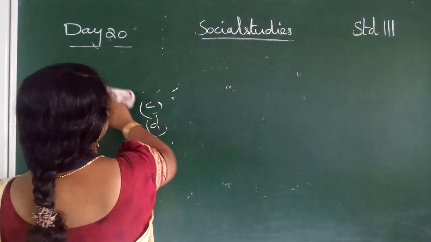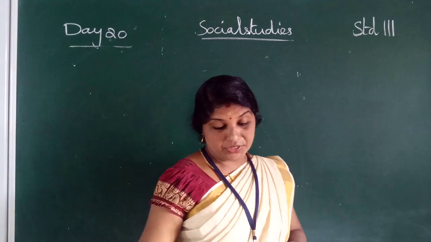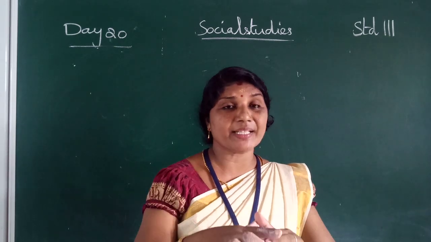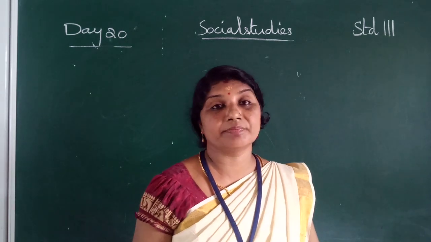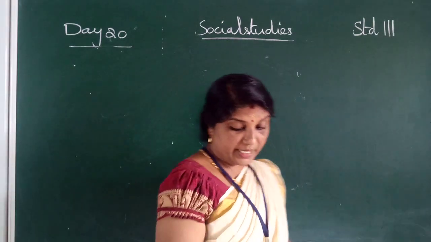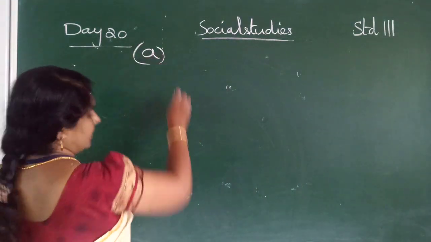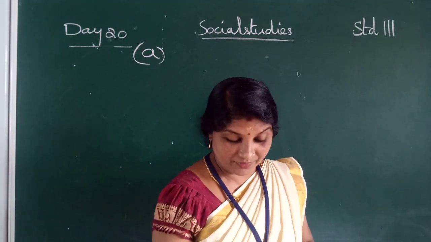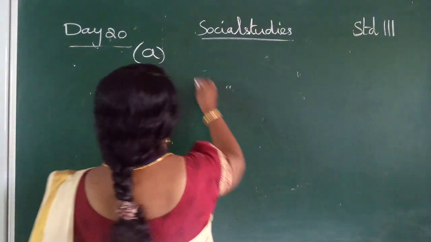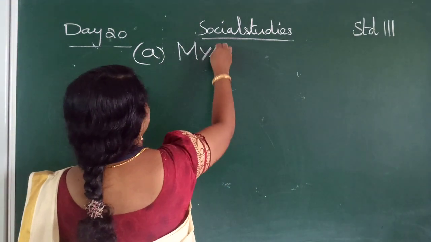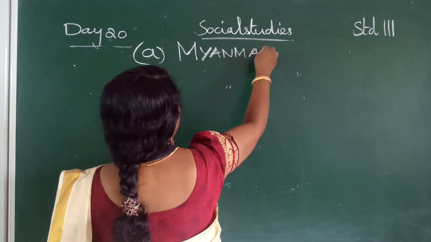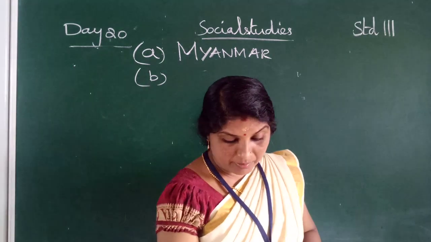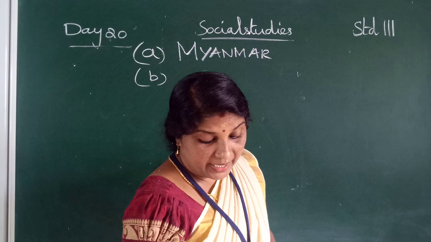Then unscramble the letters to get the names of India's neighbors. Next one, unscramble the letters. Letters in order, then disordered. So you have to arrange them in order. The first one, A: M-A-R-Y-M-A-N. Can you tell me this one? Myanmar. Write down Myanmar. M-Y-A-N-M-A-R, Myanmar. Second one is P-L-A-N-E.